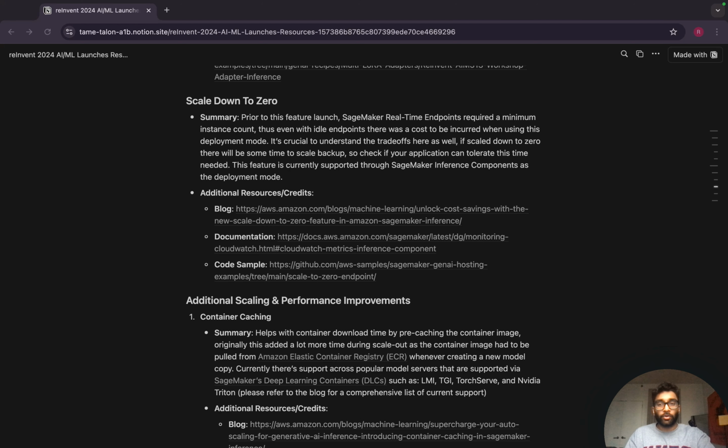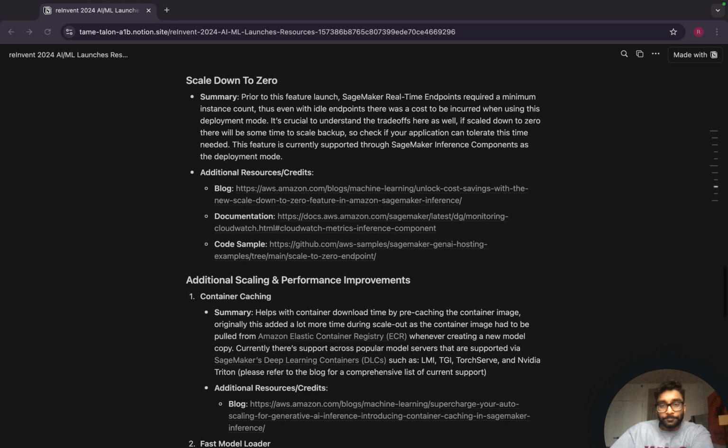Once again, I've attached the blog, documentation, and code sample here. In this code sample, you can understand inference components, which I mentioned earlier, and also how you can define an auto scaling policy within SageMaker Inference itself specifically.